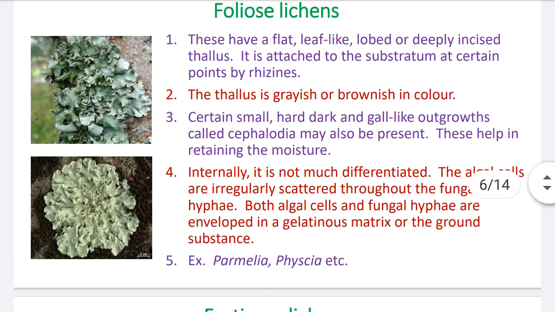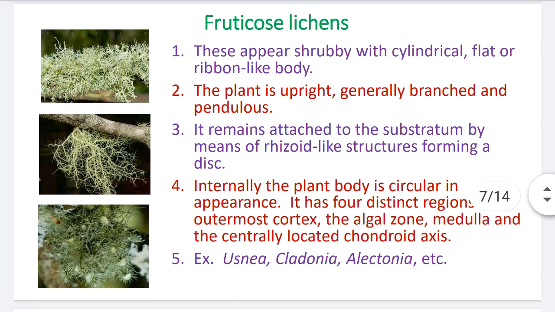Now the third type of lichen thallus is the fruticose lichens. Number 1, these appear shrubby with a cylindrical, flat or ribbon-like body. It is shrubby, like a small shrub. The thallus is cylindrical, flat or ribbon-like.